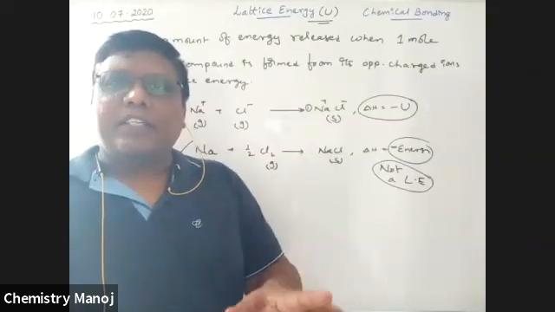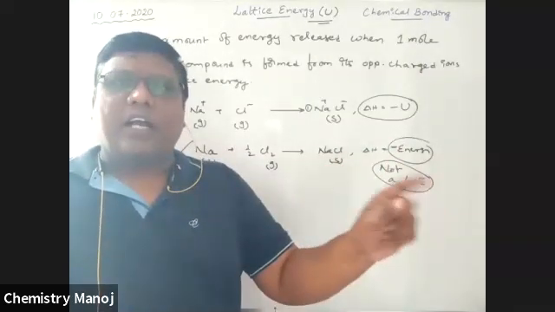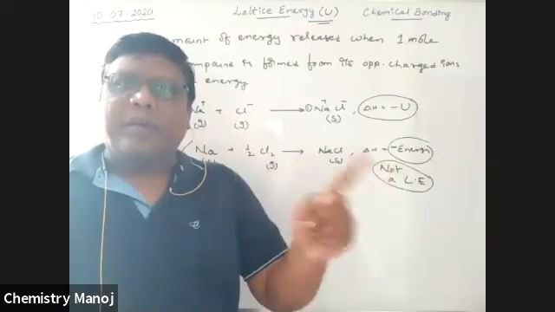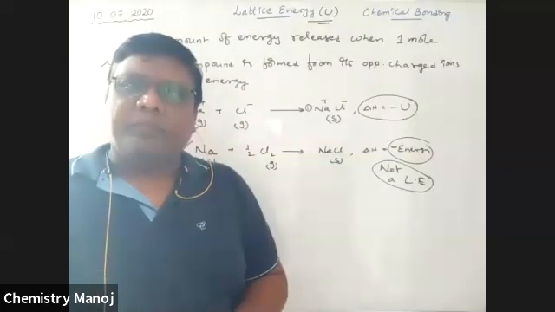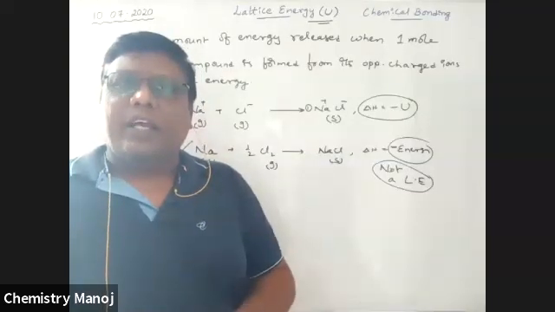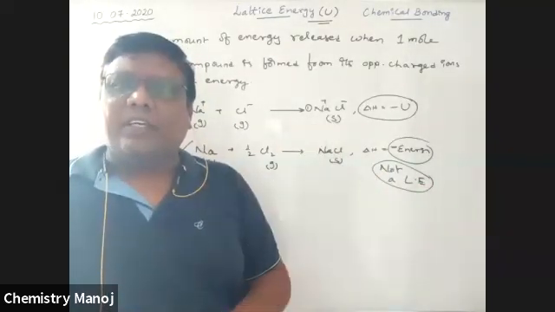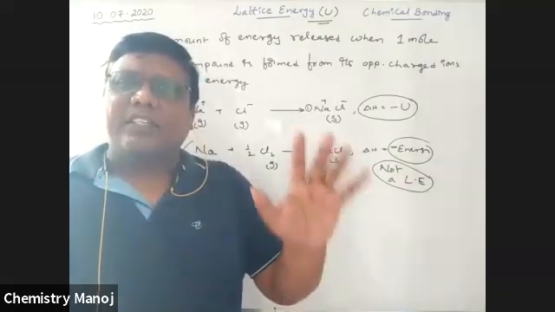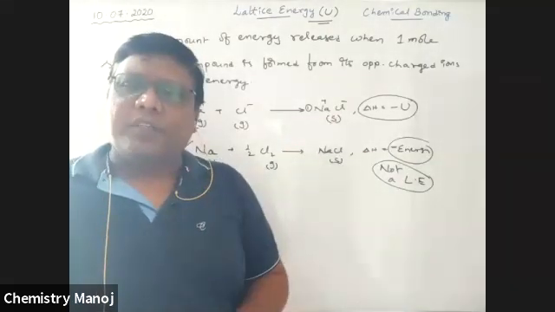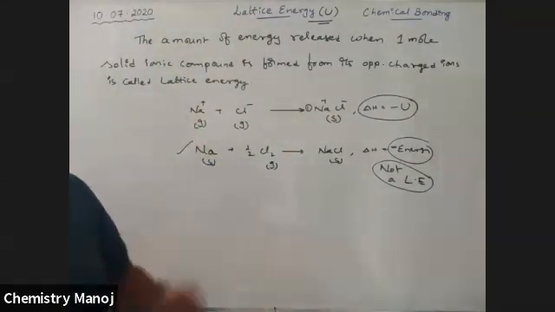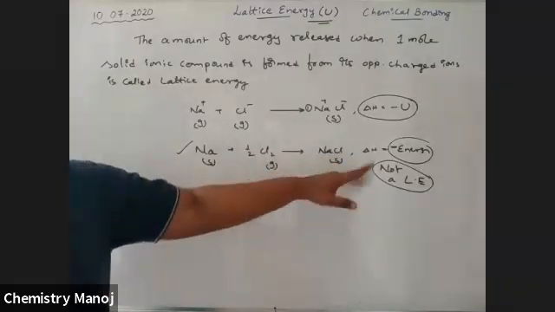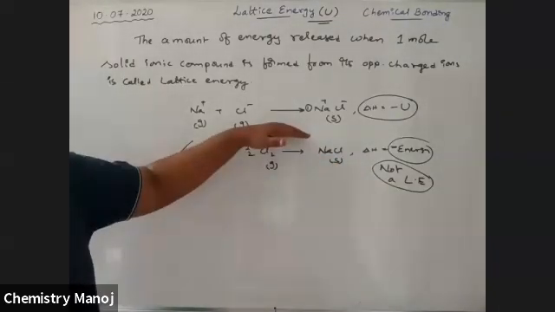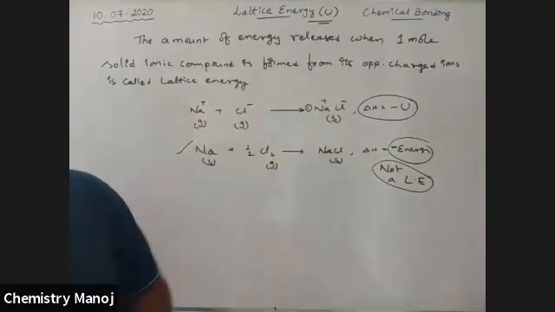So lattice energy means 1 mole of solid ionic compound should be formed from its oppositely charged ions, and those ions must be in gaseous state. Otherwise, the reaction is not considered a lattice energy formation reaction. That is just a simple reaction. Did you catch my point? Is this clear? So it is a chemical reaction, not a lattice energy formation reaction.